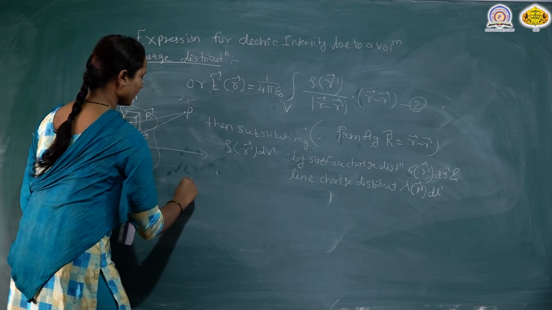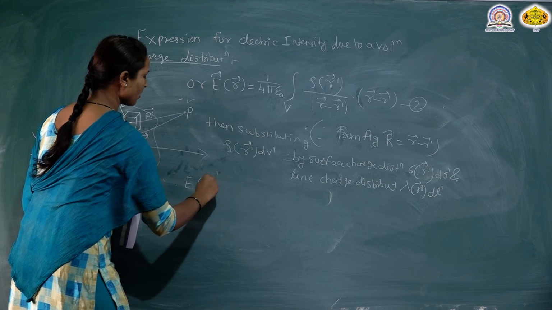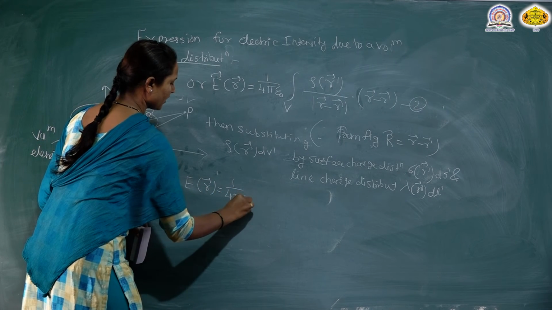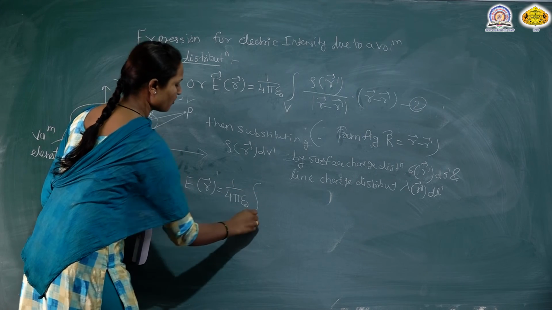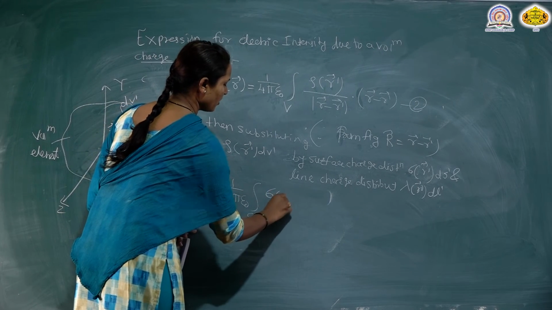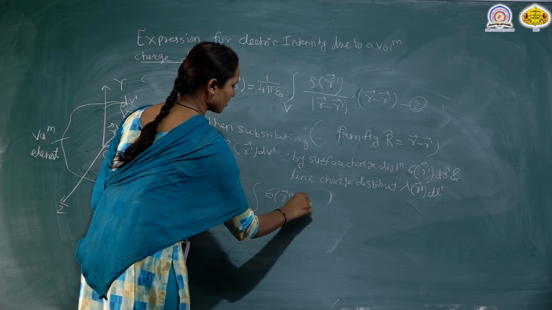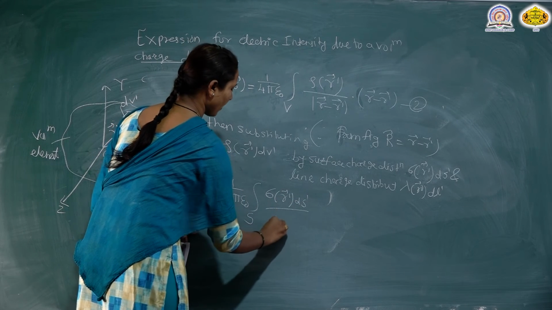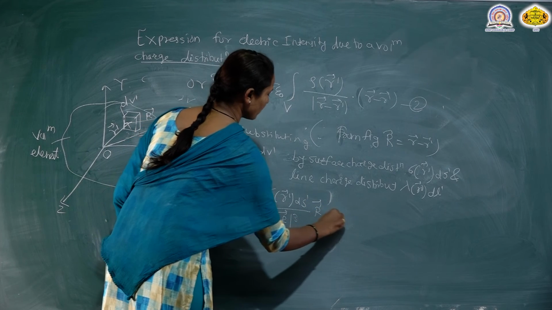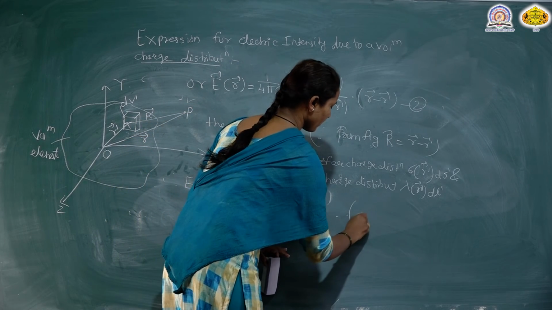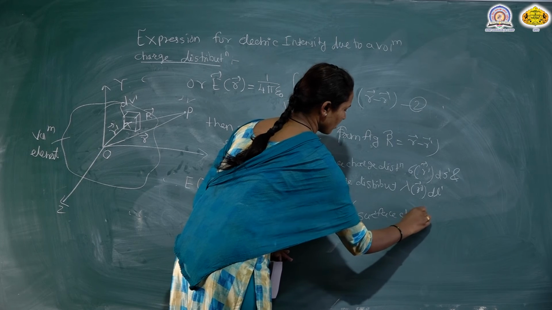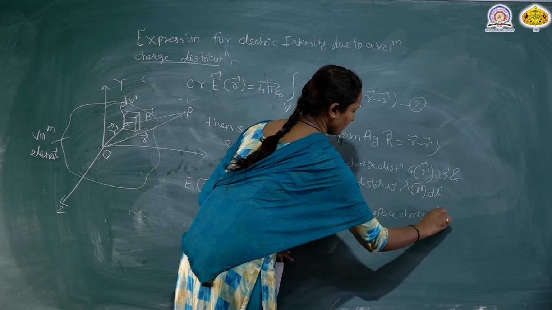Therefore, the electric intensity E of R vector is equal to 1 upon 4 pi epsilon naught, the integration of the surface charge distribution, sigma of R dash vector into dS dash, upon the magnitude of R vector cubed, into R vector. This is for the surface charge distribution.